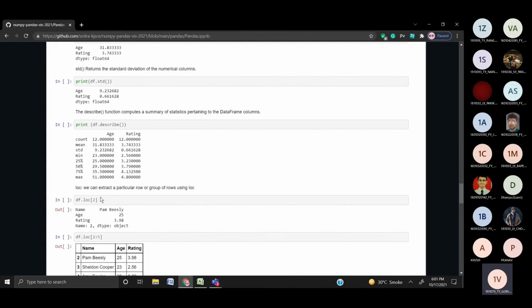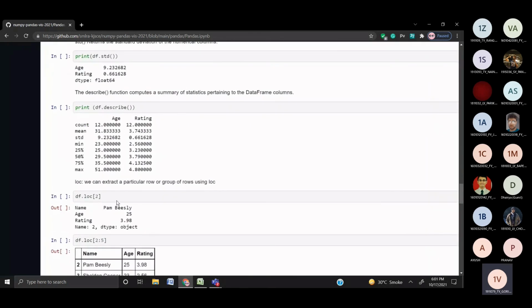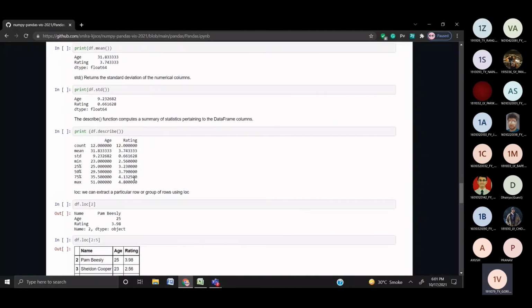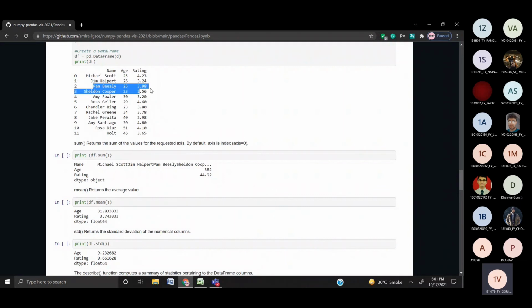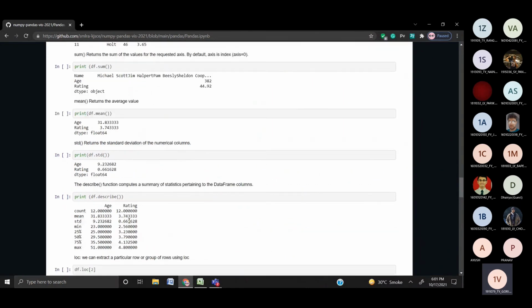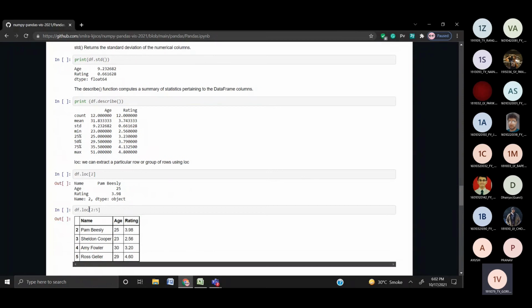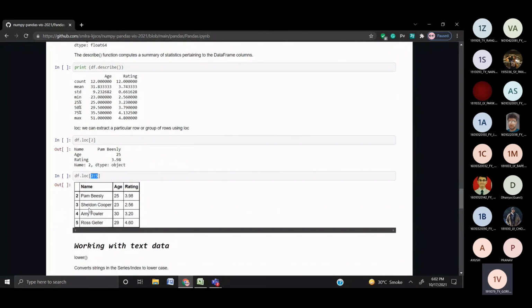Next we go on to the loc function. df.loc of 2. What we have here at location 2 is Pam Beasley. So we can extract that particular row or a group of rows. A group of rows from 2 to 5, so we get it from Pam Beasley to Ross Geller.